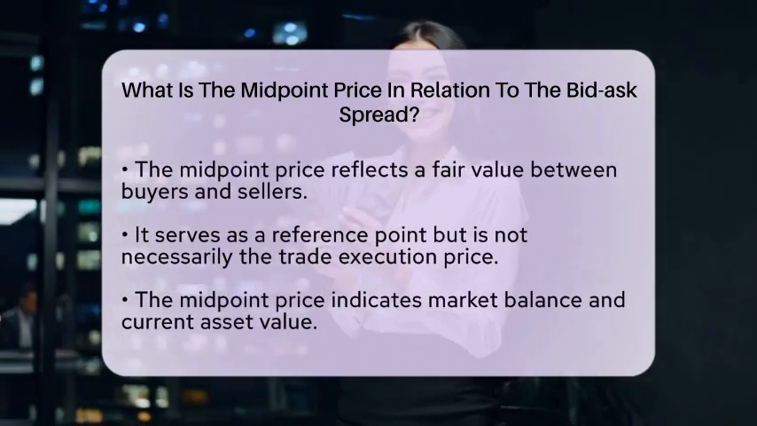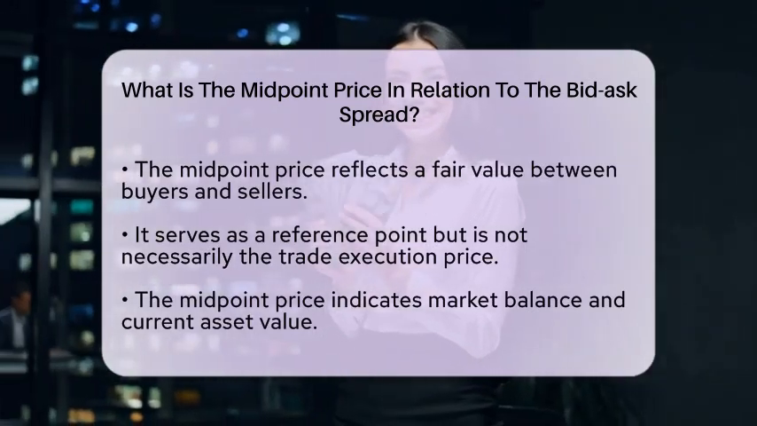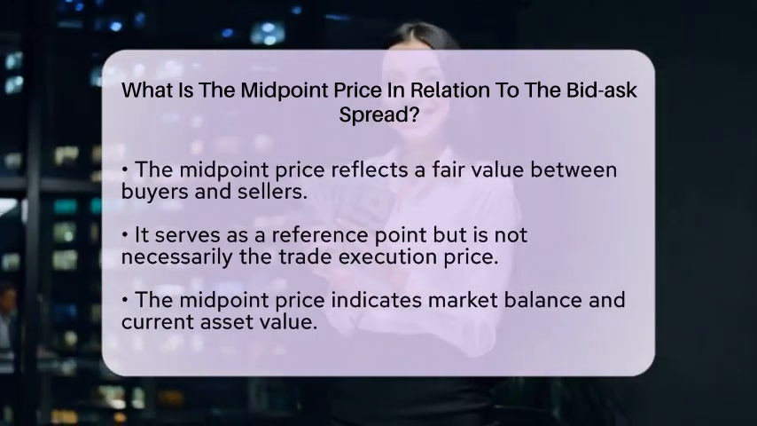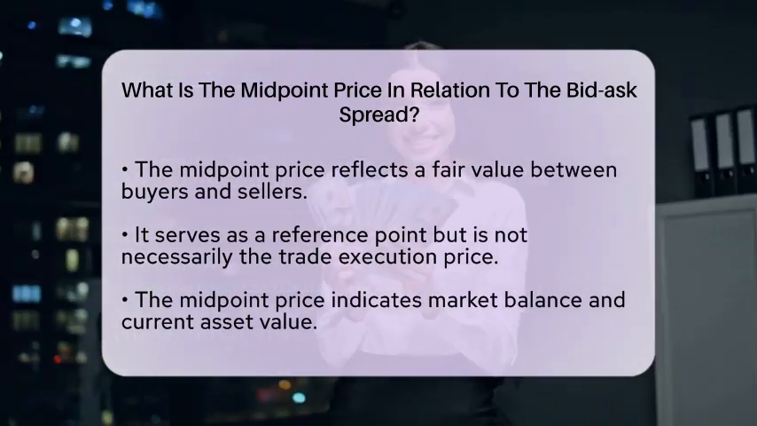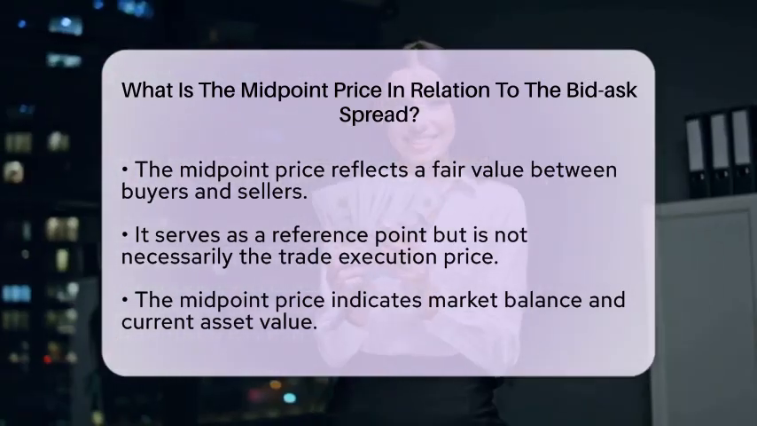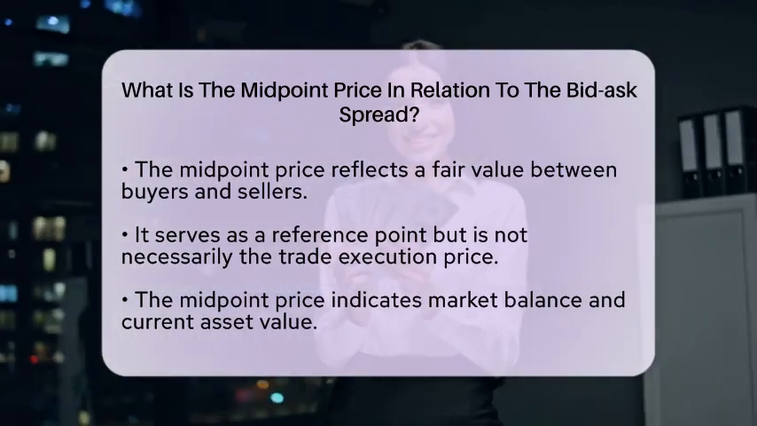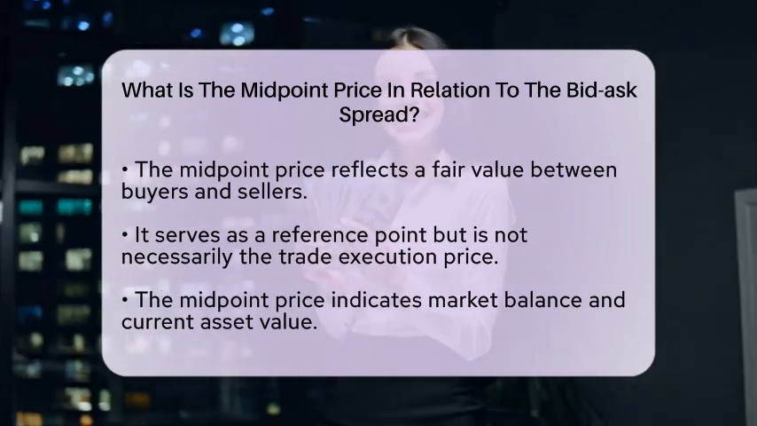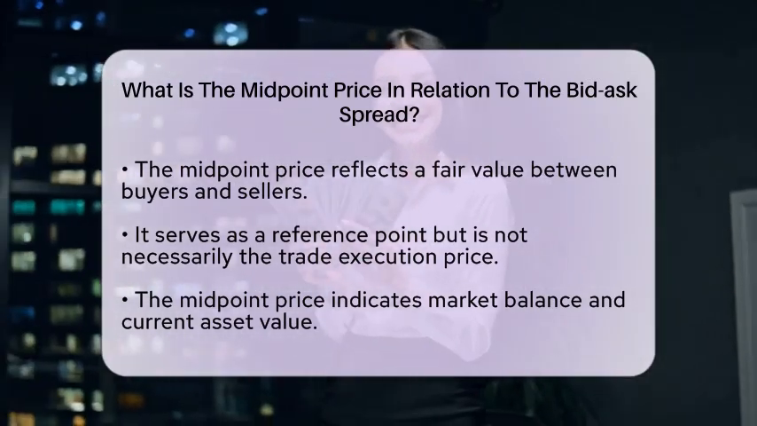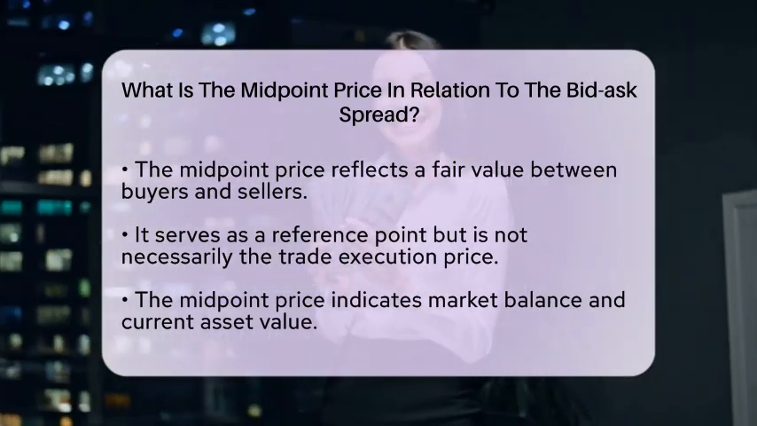It is important to note that this is not necessarily the price at which trades happen, but it does provide a useful indicator of market balance and the current value of the asset. In the world of stock trading and options, the midpoint price is particularly helpful. It allows traders to assess whether the prices they are considering for their trades are favorable compared to the market. If a trader sees that the midpoint price is $2.10, they can compare this with the bid and ask prices to determine if their trade is reasonable.